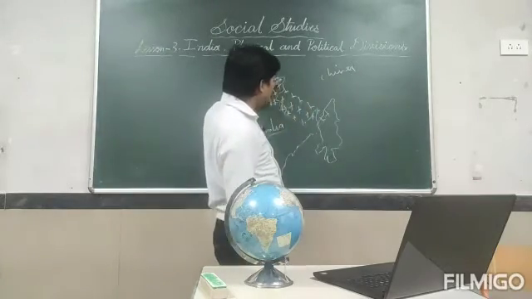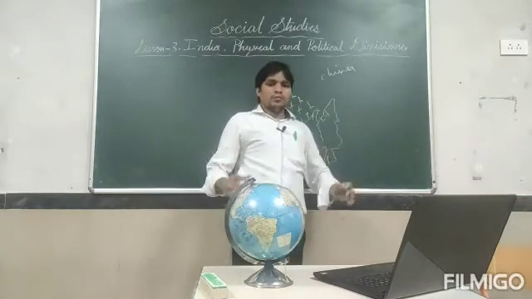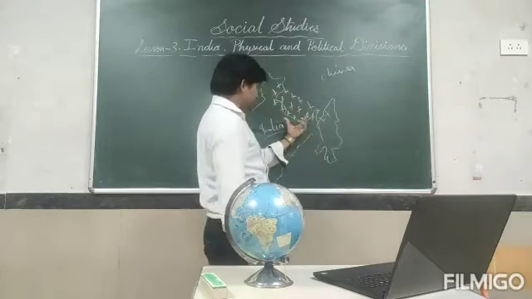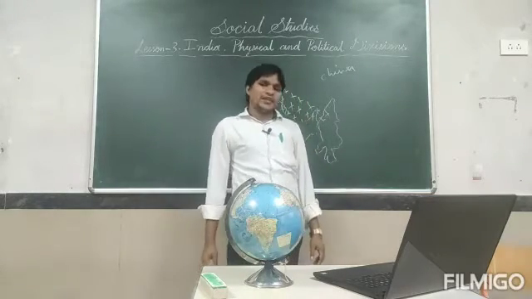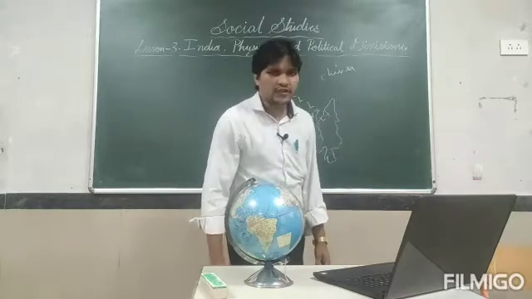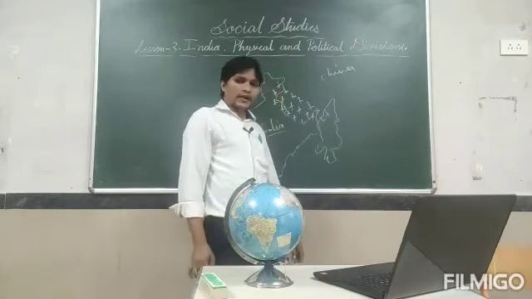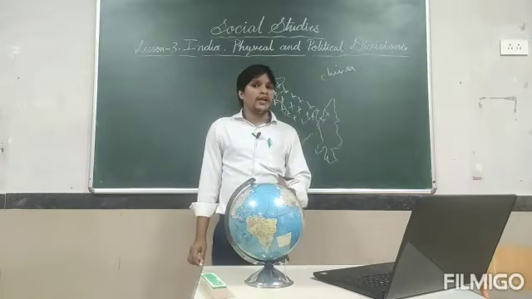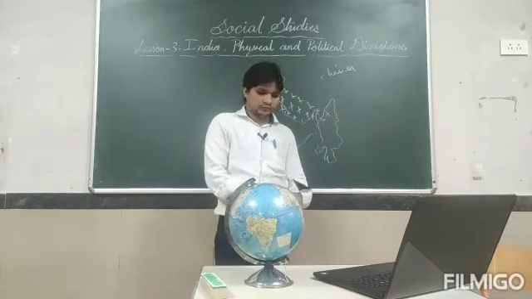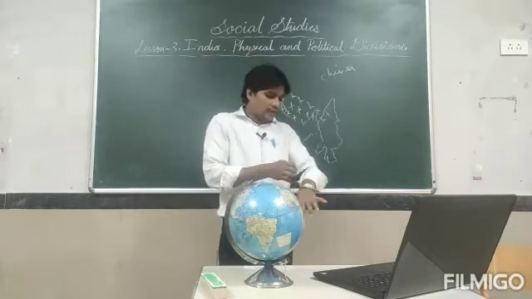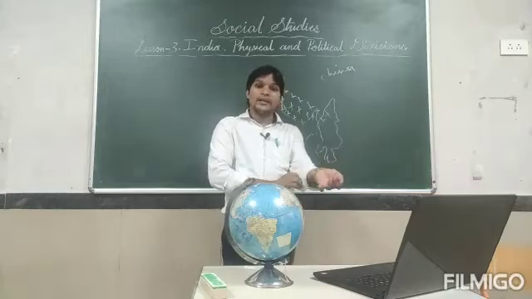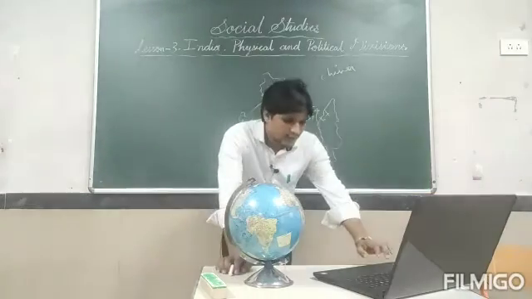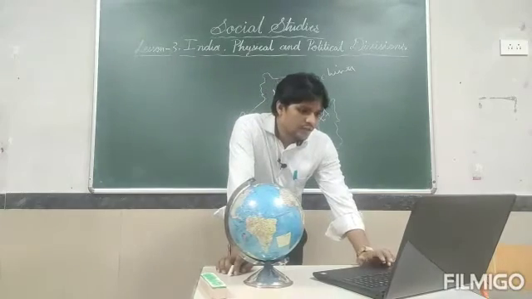Between China and India, the Himalaya create the biggest boundary. In these mountains, the highest peak is Mount Everest. The height of Mount Everest is 8,850 meters, which is the highest peak in the world. Just keep in mind.